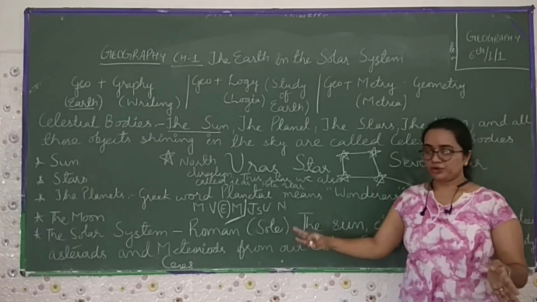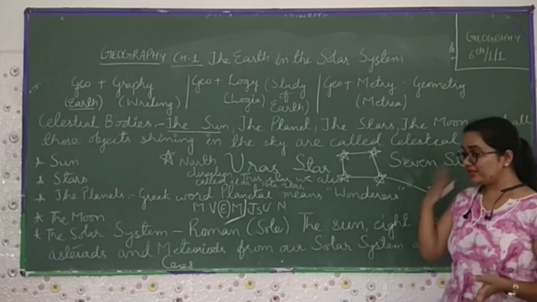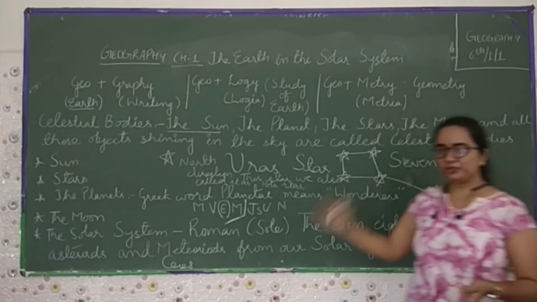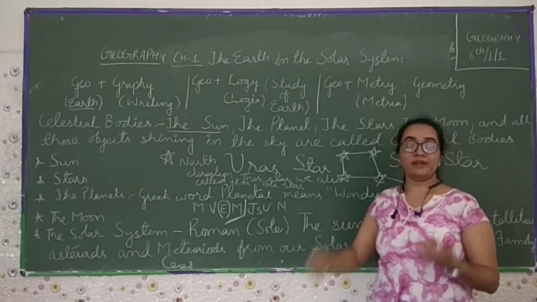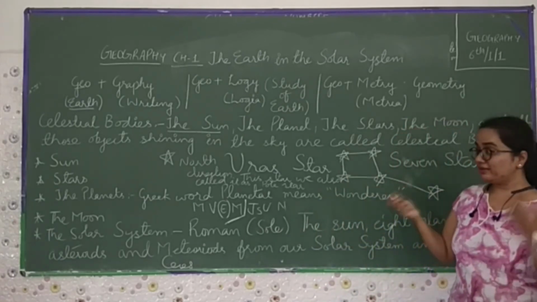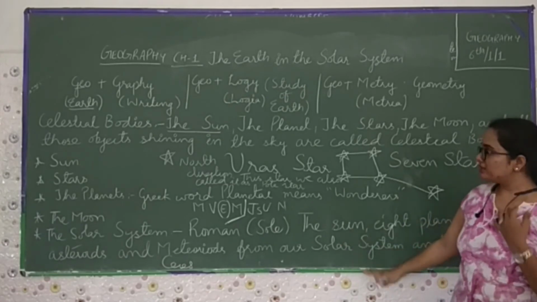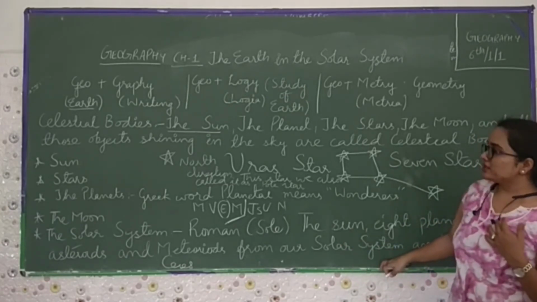It is a meteoroid, which is observed by scientists, and they see what kind of meteoroid it is, where it used to come from, at what speed it used to come from, where it collides in the space, and what will happen. These are the things which we study in this.